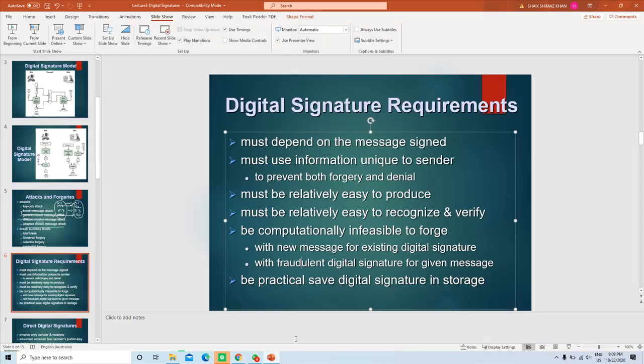So that is the last point. Be practical. It should be used somewhere. It should be saved so that it can be used for non-repudiation purposes, etc. So these are the different digital signature requirements.